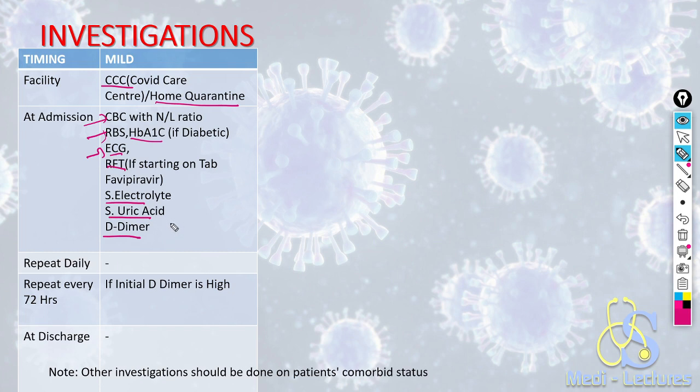Now on the next day, do we need any repeat test? No. We do not need any daily repetition of tests. After 3 days or 72 hours, if the initial D-dimer was high, then we will repeat D-dimer after 72 hours. At the time of discharge, no test is required. If all investigations are normal, we can discharge him without any investigation.